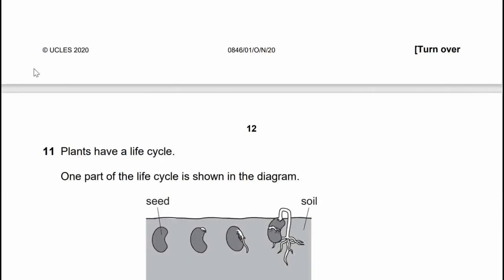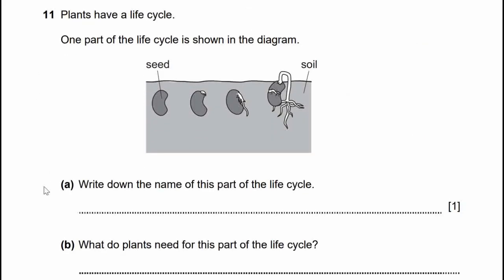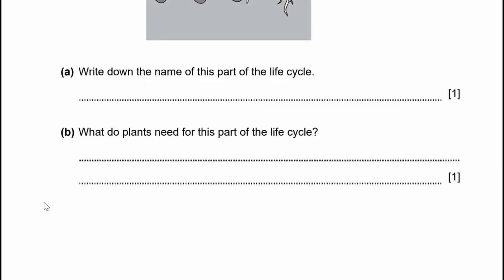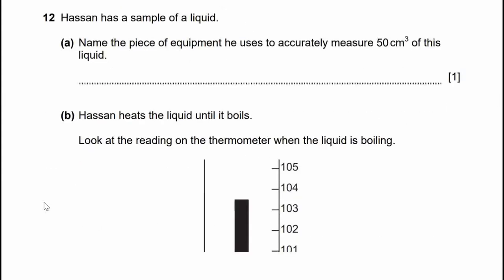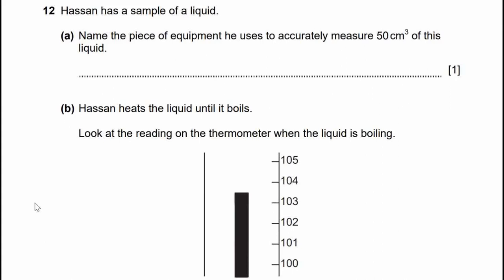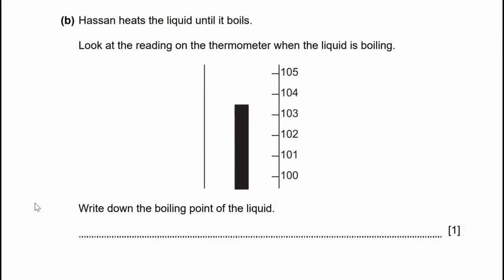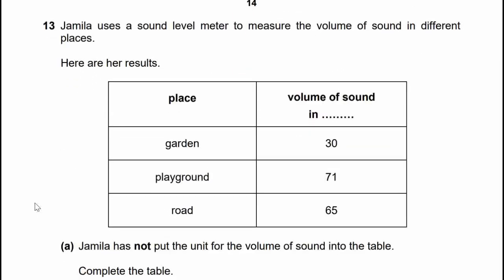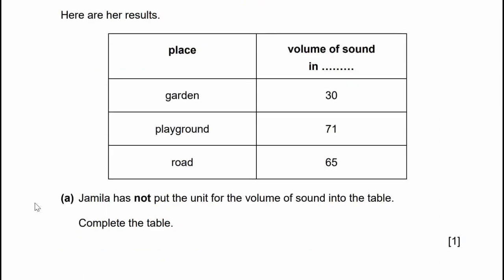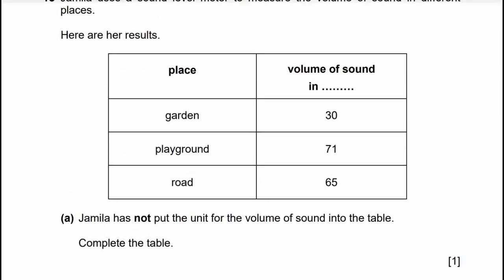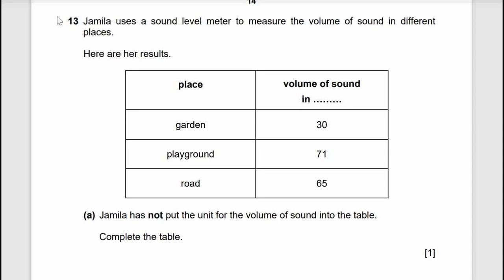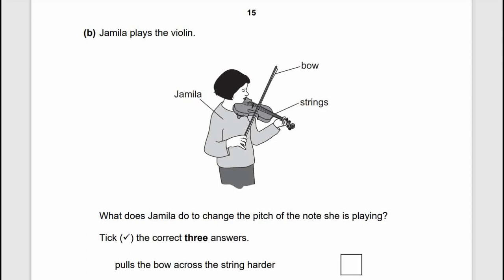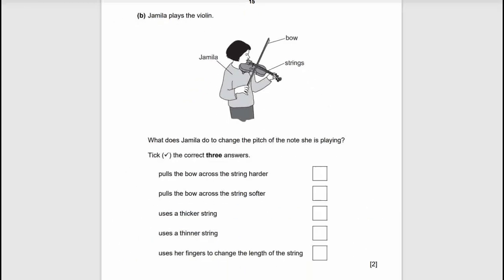And then this is question number 11A, 11B. And this is question number 12AB. This is question number 13. This is 13A. Complete the table. This is question number 14.